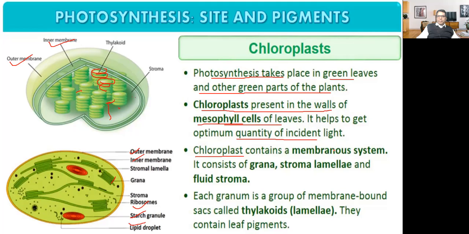Chloroplasts contain a membranous system. It consists of grana, stroma lamellae, and fluid stroma. Each granum is a group of membrane-bound sacs called thylakoids. Thylakoids, another name lamellae, contain leaf pigments. So leaf pigments are present in these thylakoids.